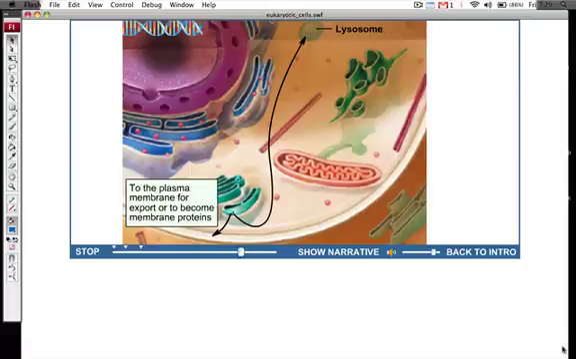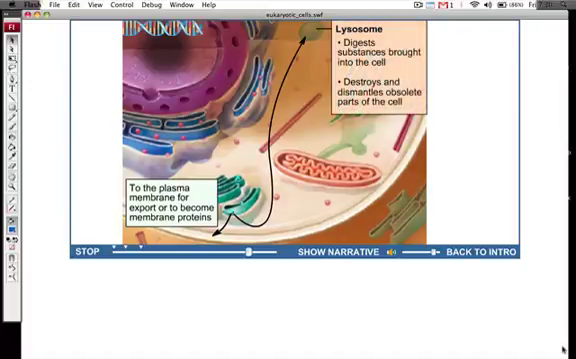Lysosomes are packed with about 40 different digestive enzymes. The enzymes and membranes of lysosomes are made by the rough ER and processed in the Golgi complex. The lysosome plays numerous digestive roles in the cell, including digesting substances brought into the cell and destroying and dismantling obsolete parts of the cell itself.